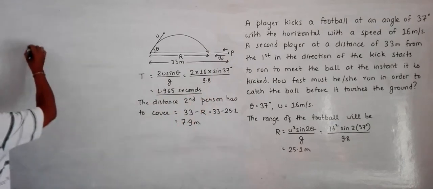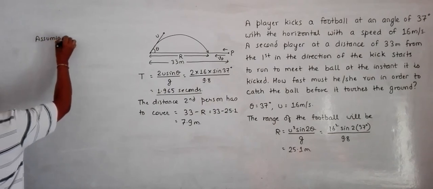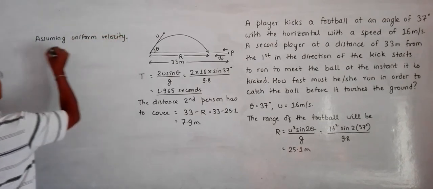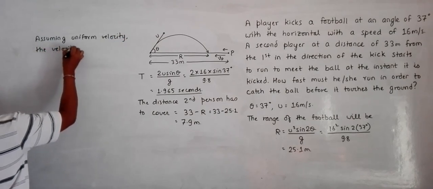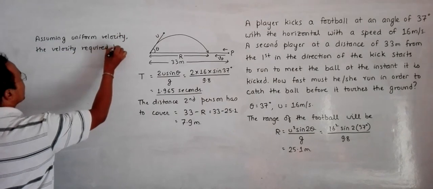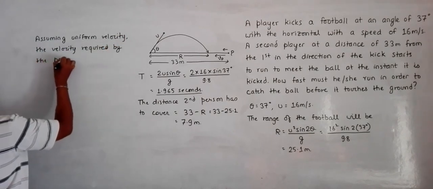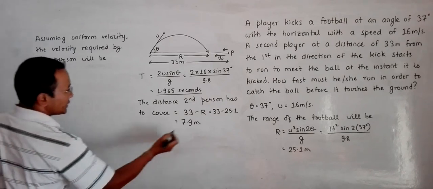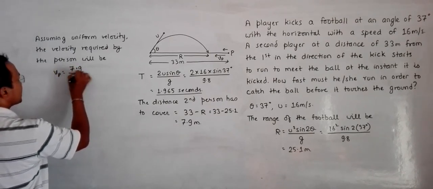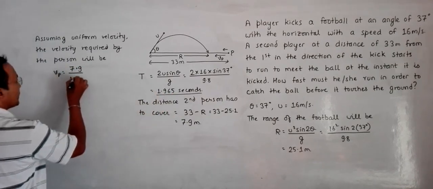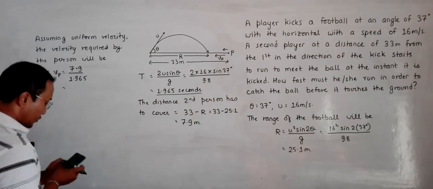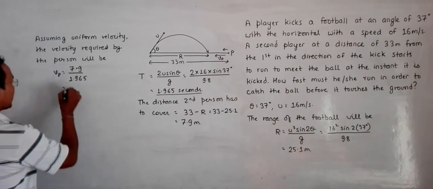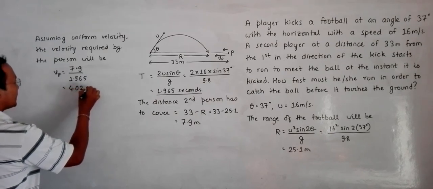So assuming uniform velocity, the velocity required by the person will be Vp equal to the distance he or she travels, which is 7.9 meters, by the time taken, which is 1.965 seconds, and this becomes equal to 4.02 meter per second.